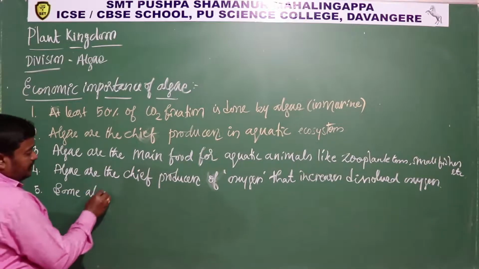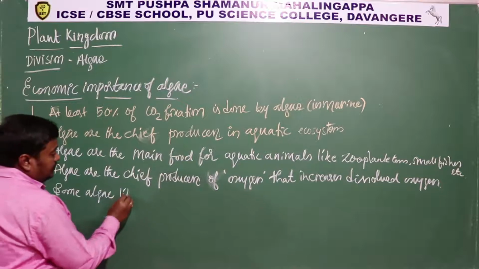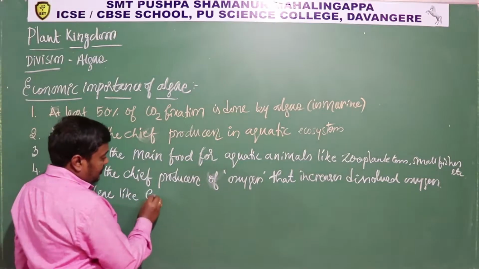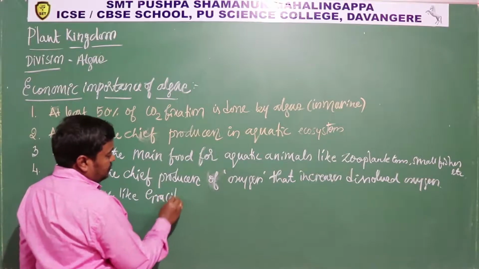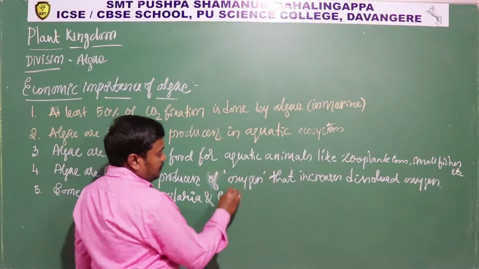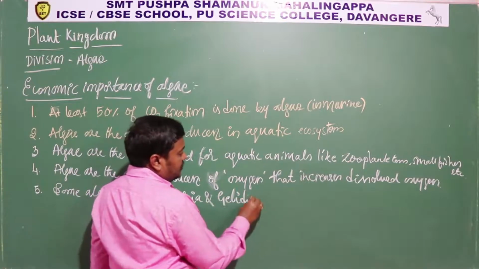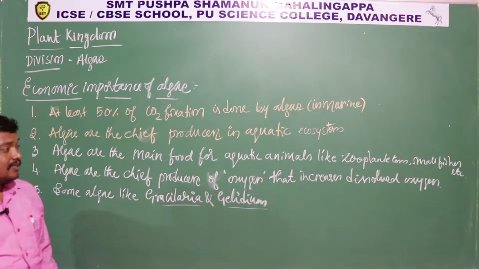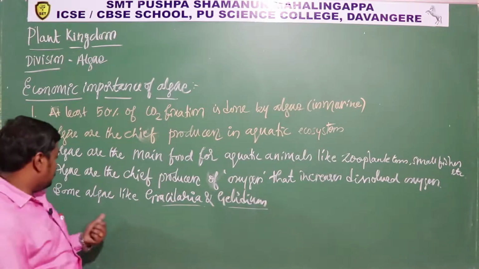Some algae like Gracilaria and Gelidium. So these are the two algae that come under red algae. So we are going to discuss it in the next class.